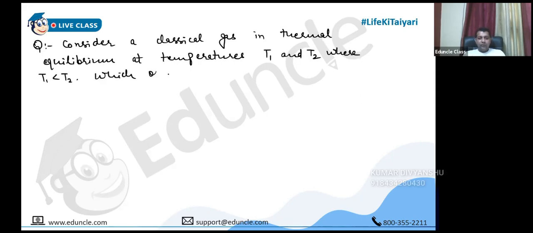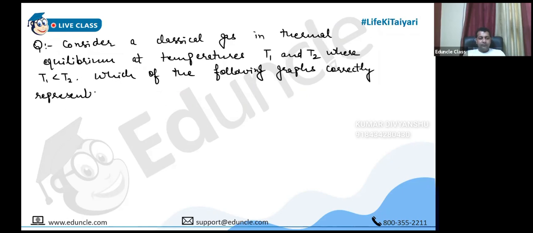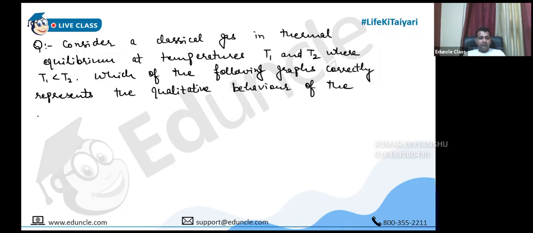Which of the following... So again, you have to find out the qualitative behavior of the probability density function.